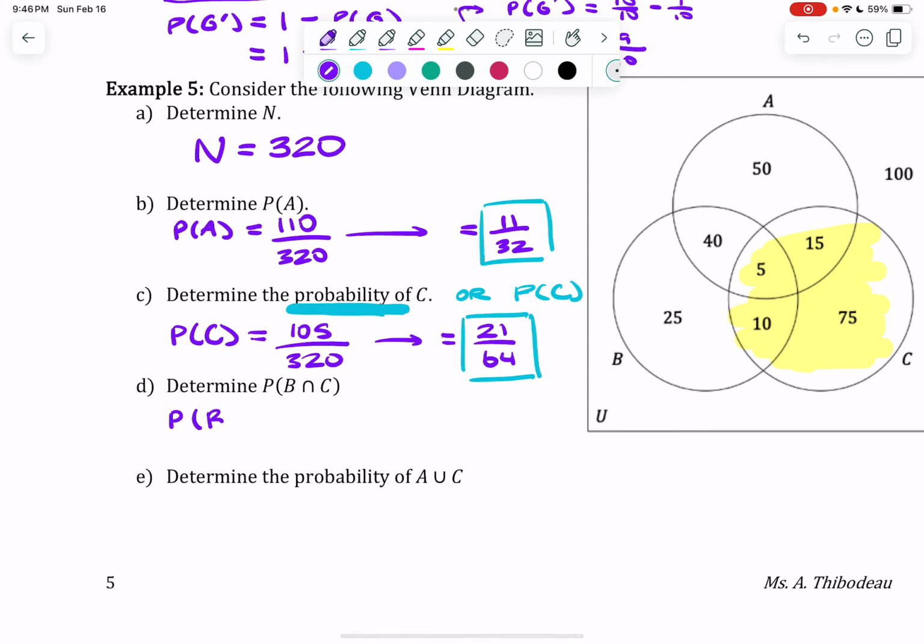Next, I have the probability of B and C. It's the intersection of those. So when I talk about the intersection of B and C, I'm talking about this space here, which I can see is just the 15.